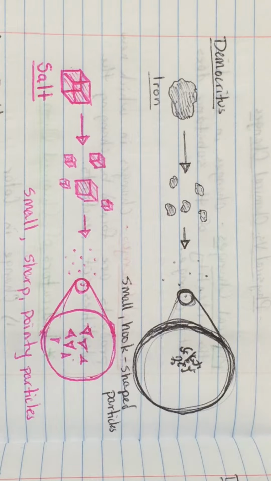And so his idea for the particles that made up salt was that they were small, sharp, pointy particles, and that's what contributed the characteristic flavor of salt. So the appearance and properties of the atoms were directly responsible for the appearance and properties of the substance that they made up.